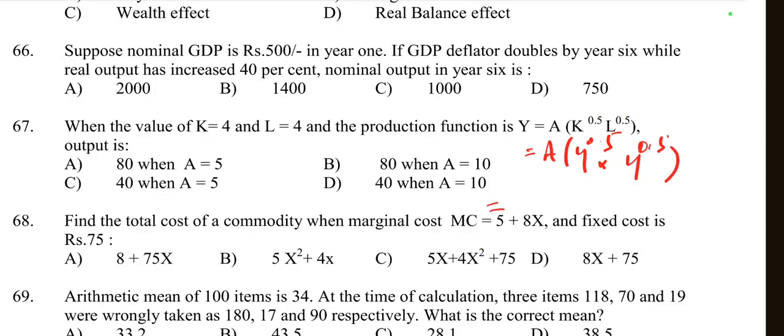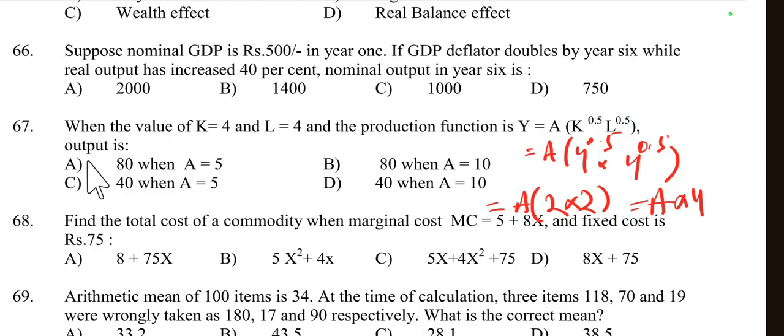So A into 4 to the power 0.5, the value is 2, and again 4 to the power 0.5 is equal to 2. So A into 2 into 2 means A into 4. So the value of the production function Y is equal to 4A.